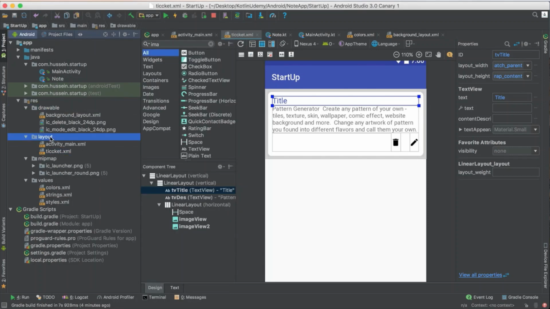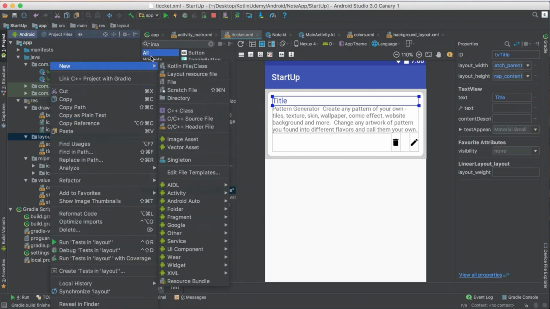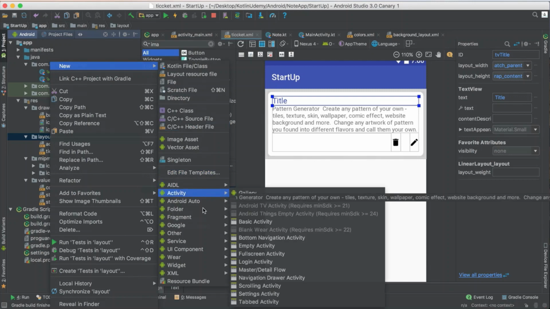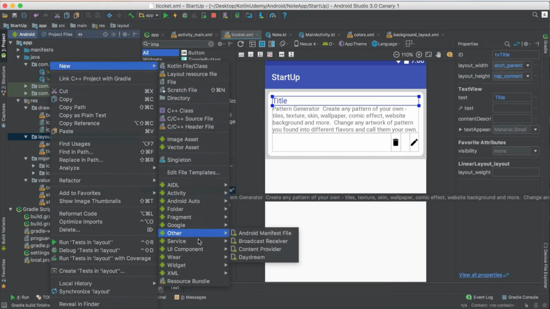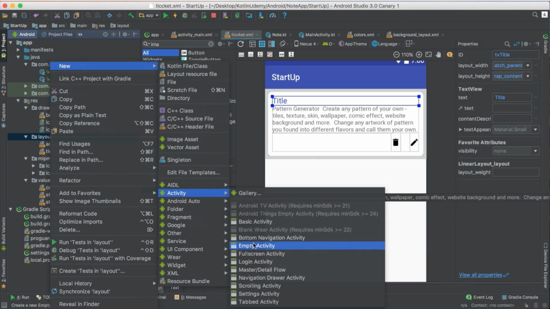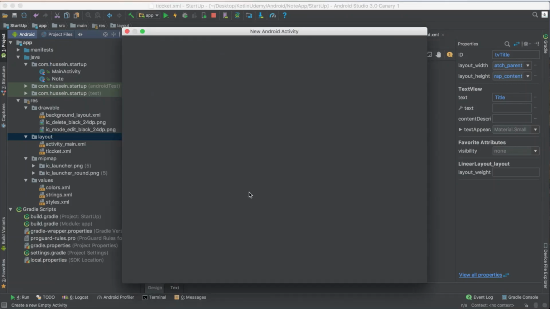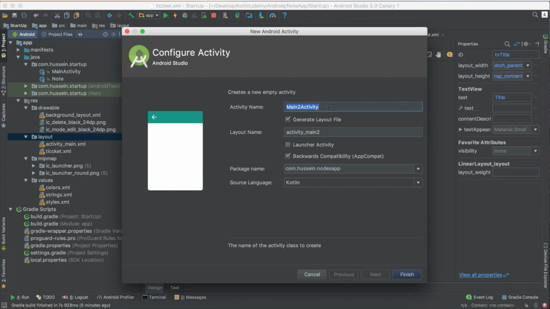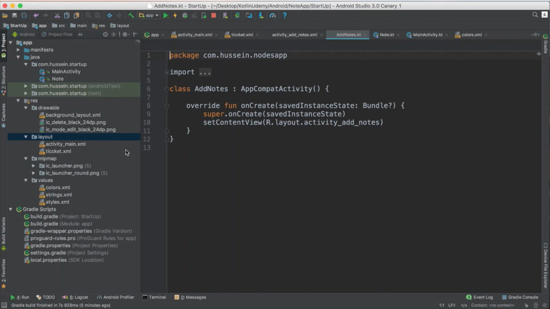So to get started, I have to go to the layouts, right-click, then I select from here, I look for activities. So activities, then I select empty activity. Okay. When I select empty activity here, I give it the name add nodes, because I want to use it to add the nodes to my project. Make sure everything is cool, make sure you use the same package name here. If everything is okay, no error, just click OK. So he will build this activity for you.